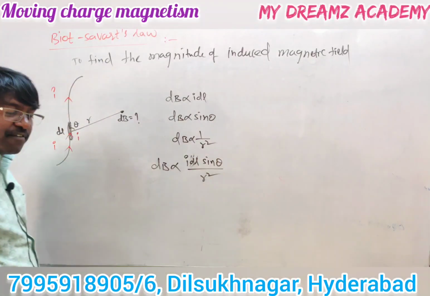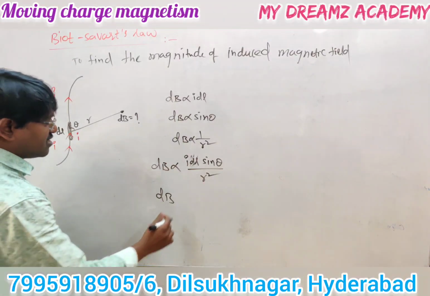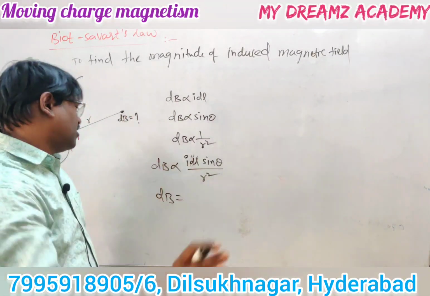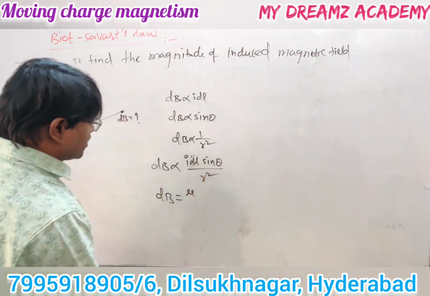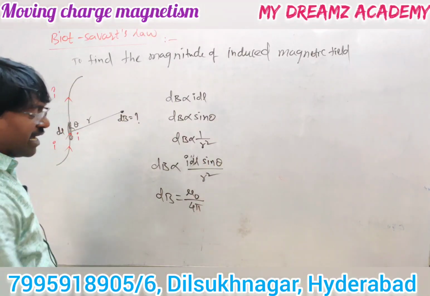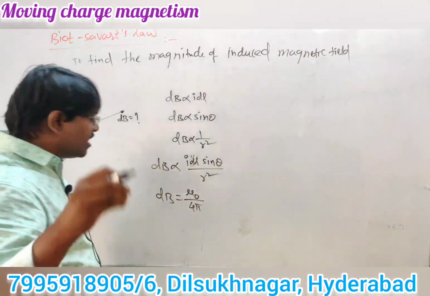That is the magnetic field. Now, after removing the proportionality symbol, we have to write one constant. In the case of magnetic field, the proportionality constant is mu naught by 4 pi. Mu naught means the magnetic permeability in free space or air.